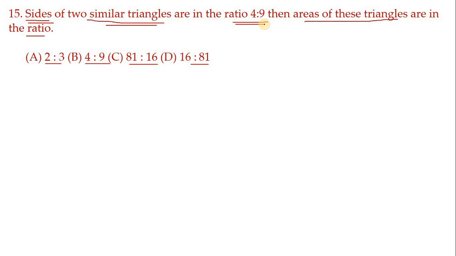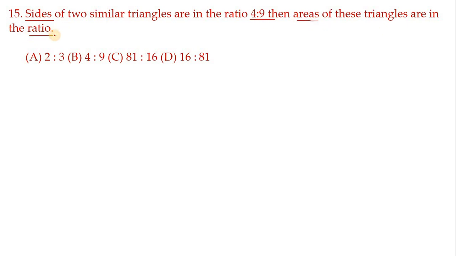Children, keep it in your mind: when they have given sides and are asking to find the ratio of areas, you have to make the square of the ratios. I repeat again, children, in this problem side ratio is given and they are asking to find the areas ratio.